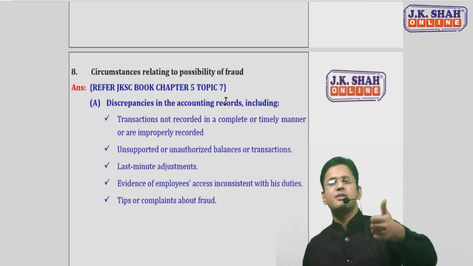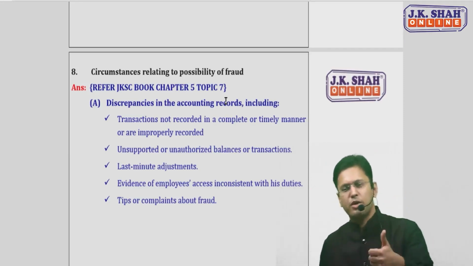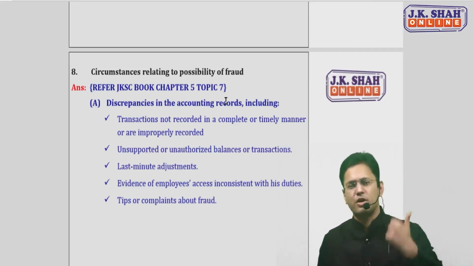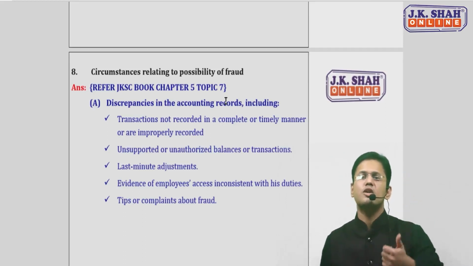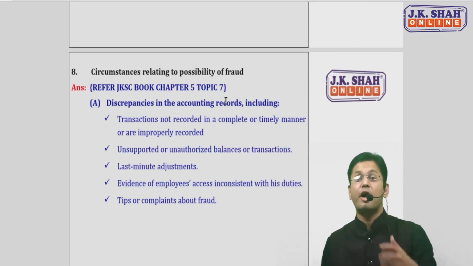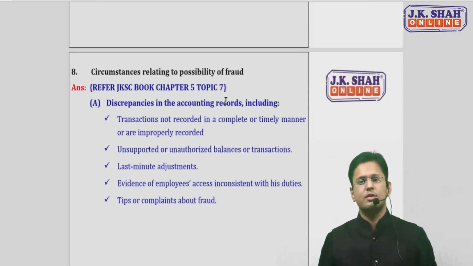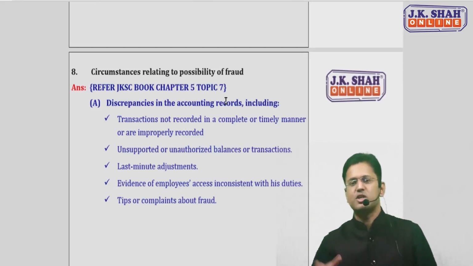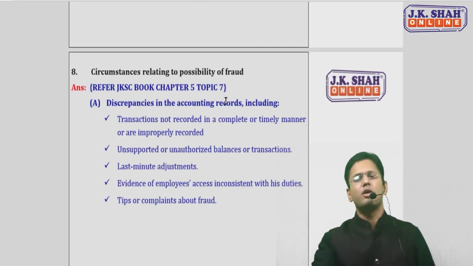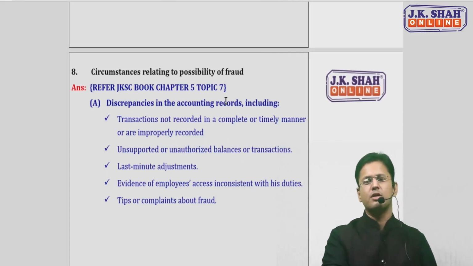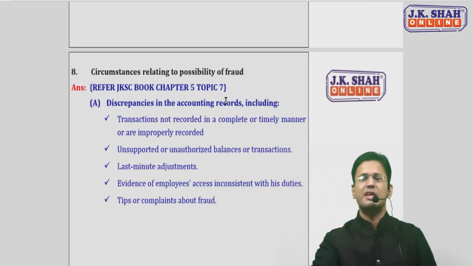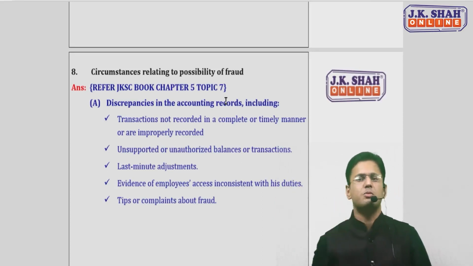How can you say that there are discrepancies in the accounting record? So, first point. Transactions are not recorded in a complete and timely manner. And if they are recorded, they are improperly recorded. With respect to amount, with respect to classification, with respect to period, they are improperly recorded. Amount is not correctly recorded. Period is wrong. Classification is wrong. So there is a full possibility of fraudulent transaction here.